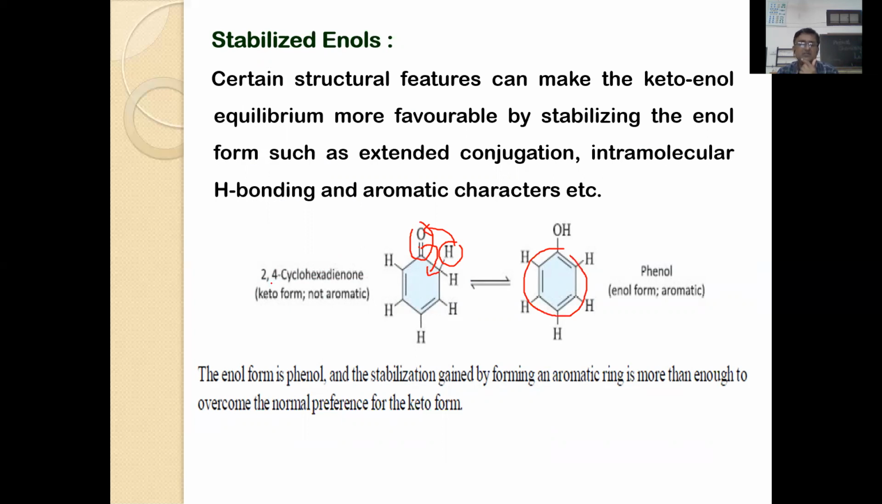So 2,4-cyclohexadienone, a non-aromatic compound, changes into an aromatic compound. Therefore, the tautomerism phenomenon also helps in the conversion of non-aromatic character into aromatic character. The enol form is phenol, and the stabilization gained by forming the aromatic ring, because the resonance energy is about 150 kilojoules per mole, is enough to overcome the normal preference for the keto form. However, this is more stable compared to this keto group.